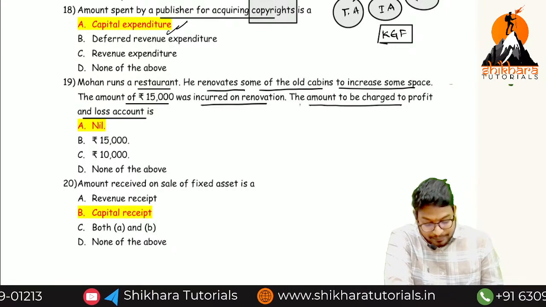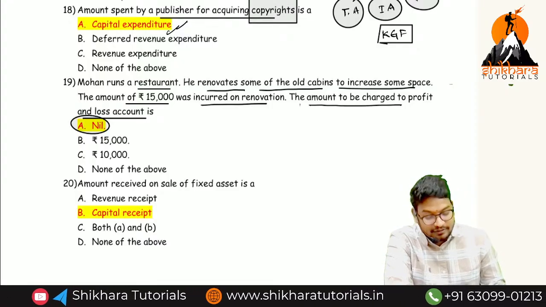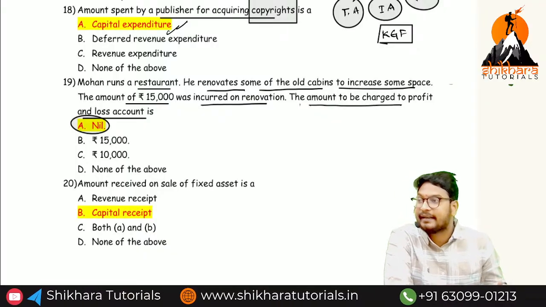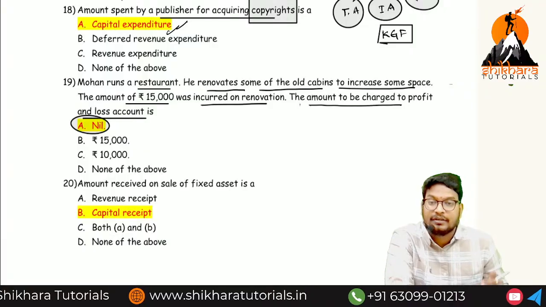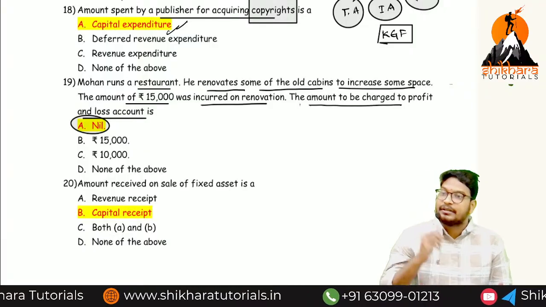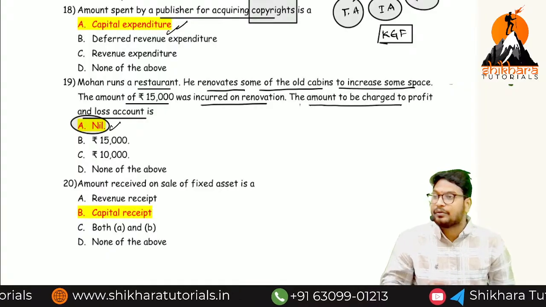Asset. So in the P&L account, how much do we need to disclose? Nil. Are you getting the point? First of all, they are renovating and increasing the capacity. So is it capital expenditure or revenue expenditure? Capital expenditure will be disclosed in the balance sheet or in the P&L account? It will be disclosed in the balance sheet, but they are asking about the P&L account. What is the amount?